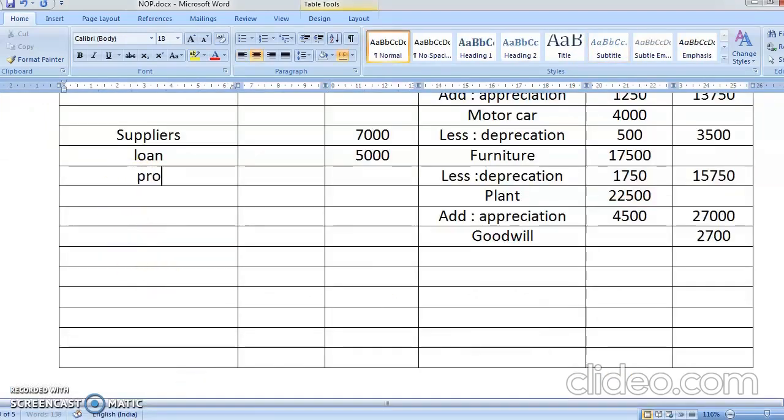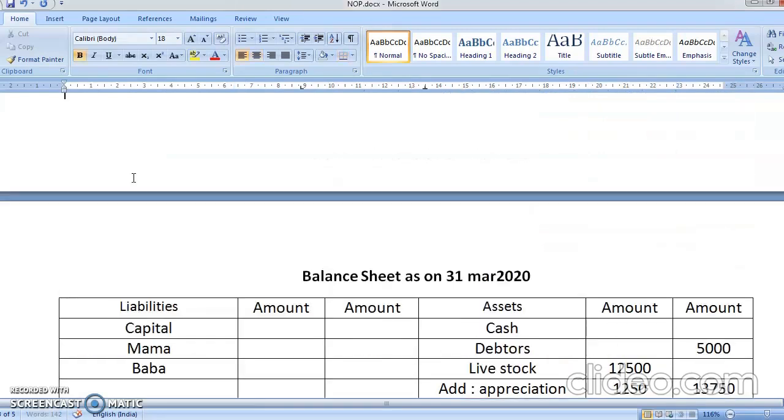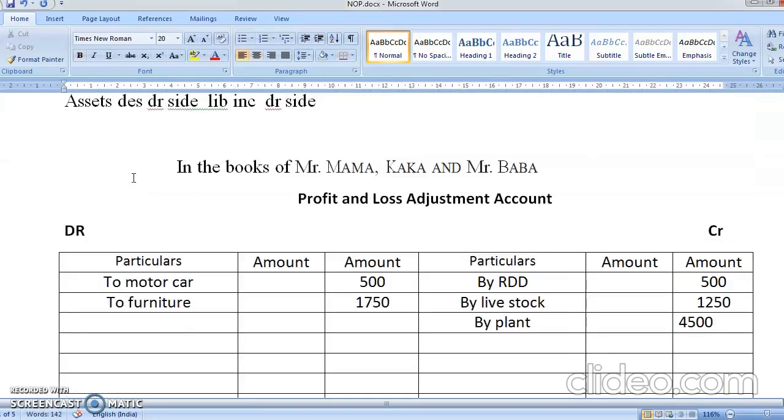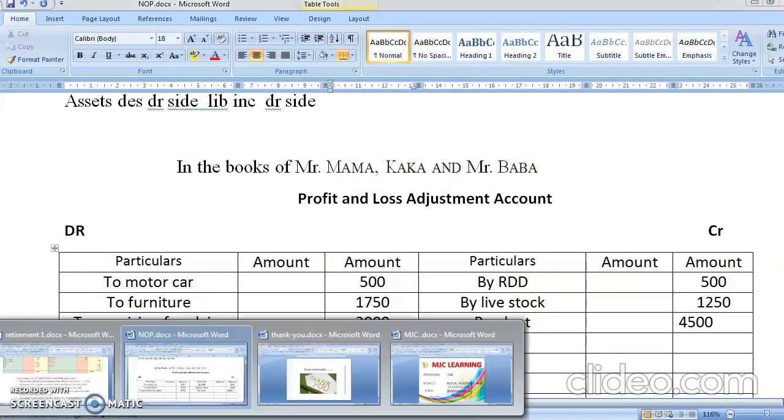So you'll write here provision for claim. So your liability is increasing, correct? Provision for claim is 2000. So once your liability increases, see, increase in liabilities comes on the debit side because it is a loss for you. So you'll write here to provision for claim. Okay, students. So provision for claim is an increase in liability, which is coming to 2000.